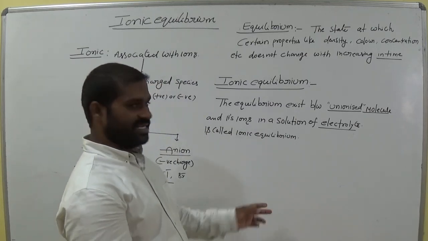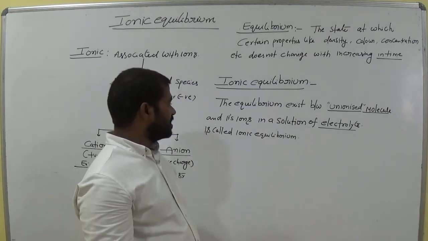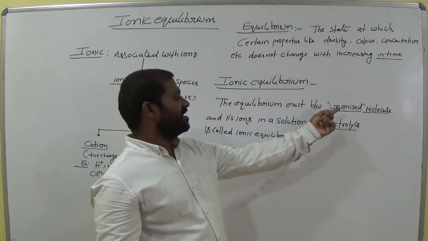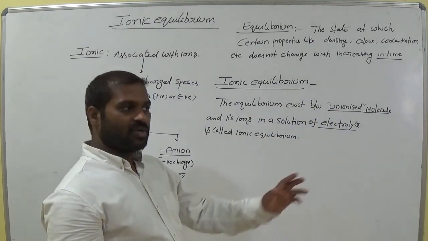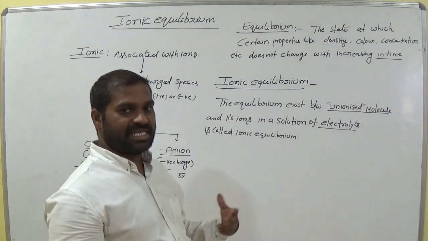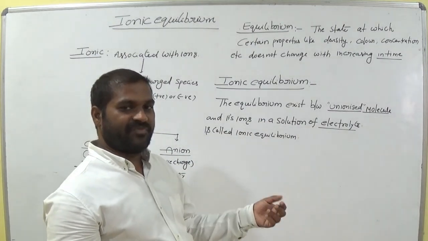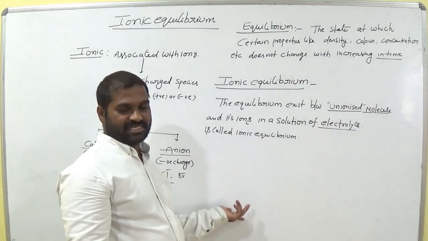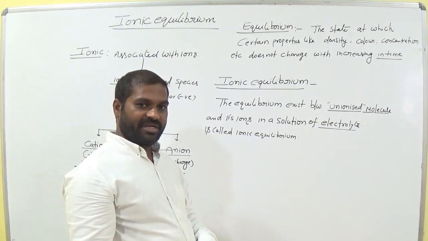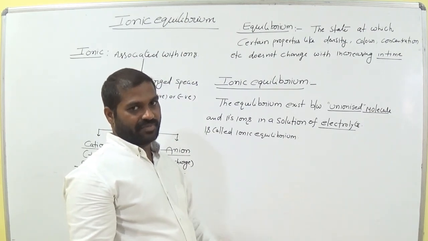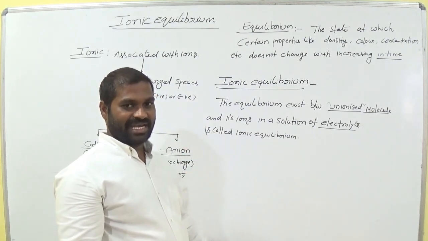Here I used one term, that is electrolyte. Later we will discuss what is meant by electrolyte. The equilibrium exists between unionized molecules and ions. Ionization means it undergoes ionization. Suppose HCl gives H plus and Cl minus. That phenomenon is called ionization. Is it clear? Copper sulfate, when kept in water, what happens? It gives Cu plus 2 and SO4 minus 2. That phenomenon is called ionization.